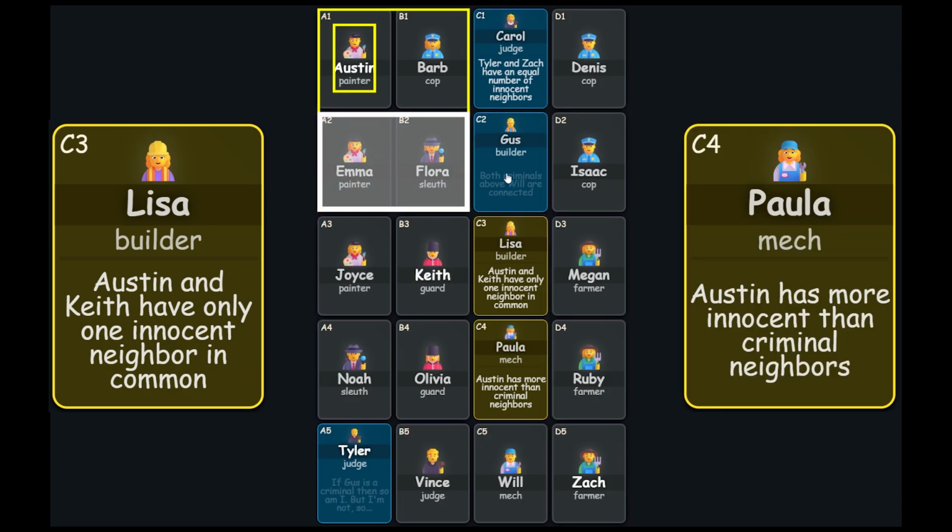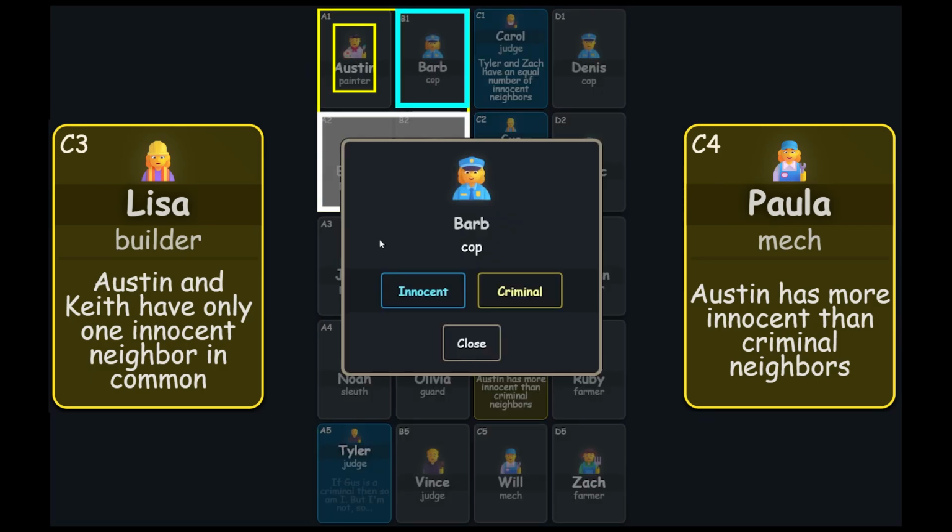Now take a look at Paula's clue. Austin has more innocent than criminal neighbors. We currently have one innocent and one criminal neighboring Austin, so the only remaining neighbor must be innocent.